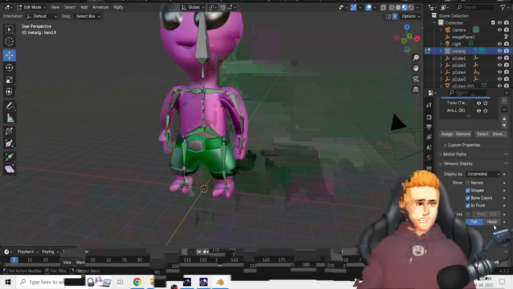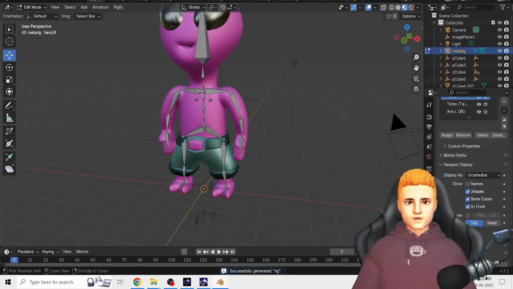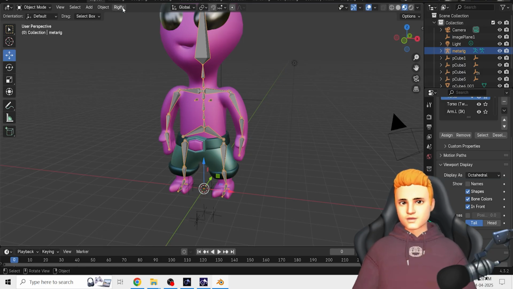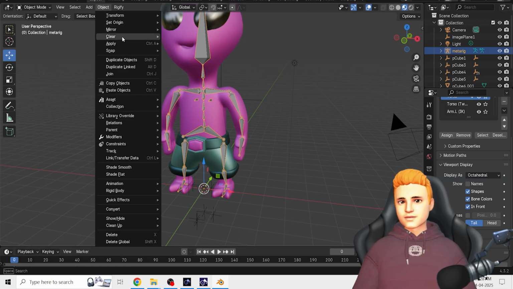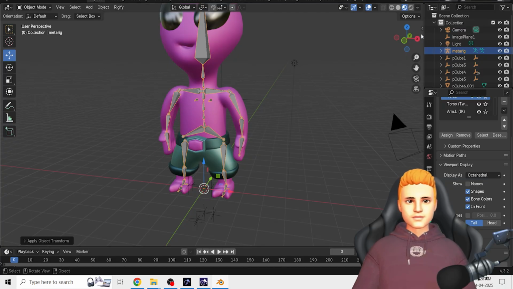Now what you have to do is click here, generate rig. Okay. Now go in object mode and then here Edit, Apply, and Apply Scale.